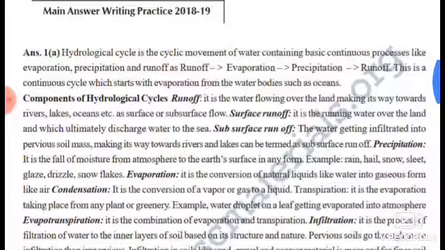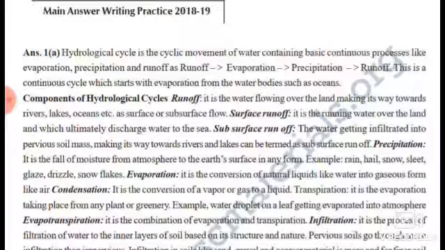First is runoff. Runoff is water flowing over the land, making its way towards rivers, lakes, oceans, etc., as surface or subsurface flow. Surface runoff is running water over the land which ultimately discharges the water to the sea. Subsurface runoff is the water infiltrating into pervious soil mass, making its way towards rivers and lakes.